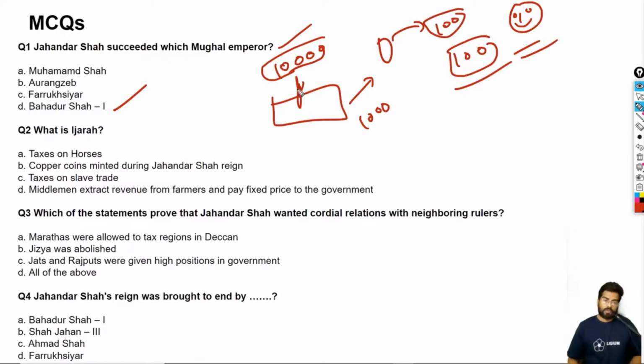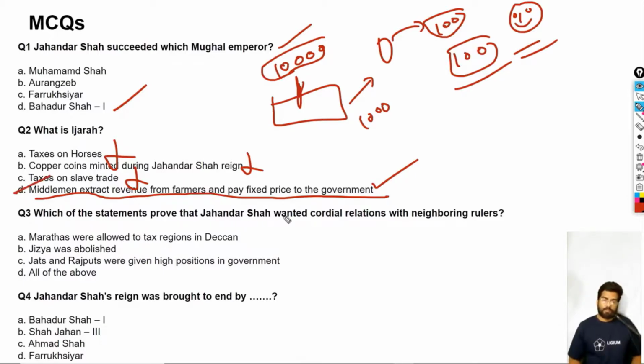So what is Ijara? Taxes on horses? That is wrong. Copper coins minted during Jahandar Shah's reign? That is wrong. Taxes on the slave trade? That is wrong. Middlemen extract revenue from farmers and pay a fixed price to the government. This is actually right. So the correct answer is D.